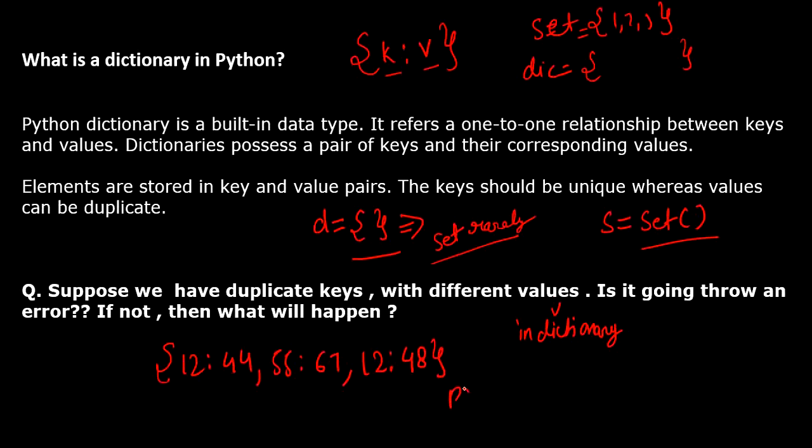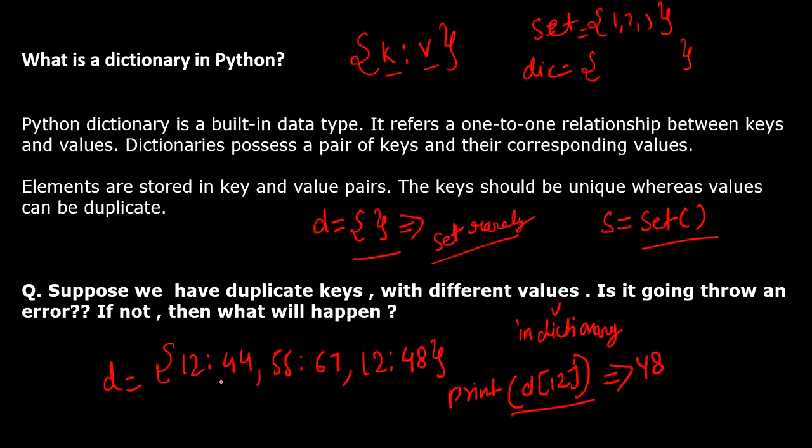Now if I do print D of 12, where D is the dictionary name, it will give you the value associated with this particular key 12. So is it going to throw an error? If you say it won't, then what will be the output? The output is going to be 48. So always remember, a dictionary cannot have duplicate keys.